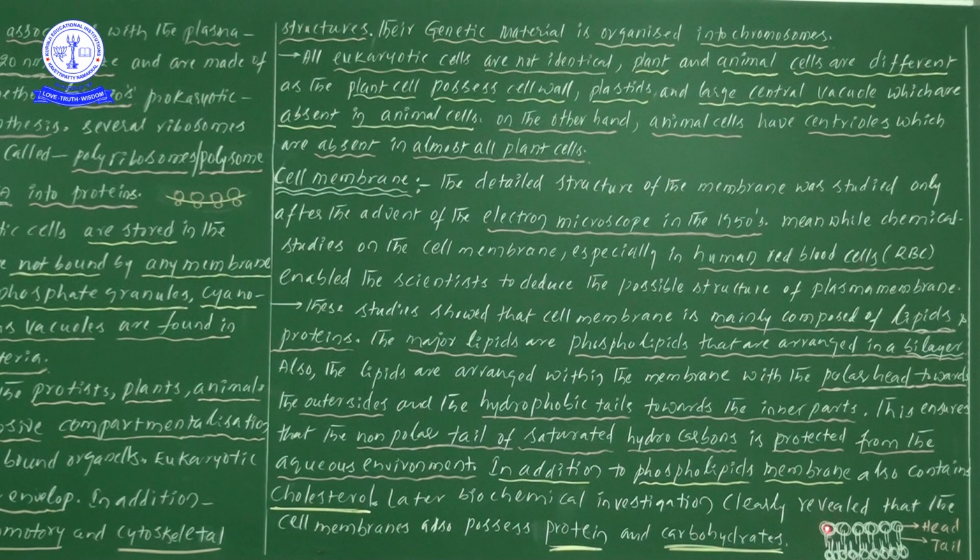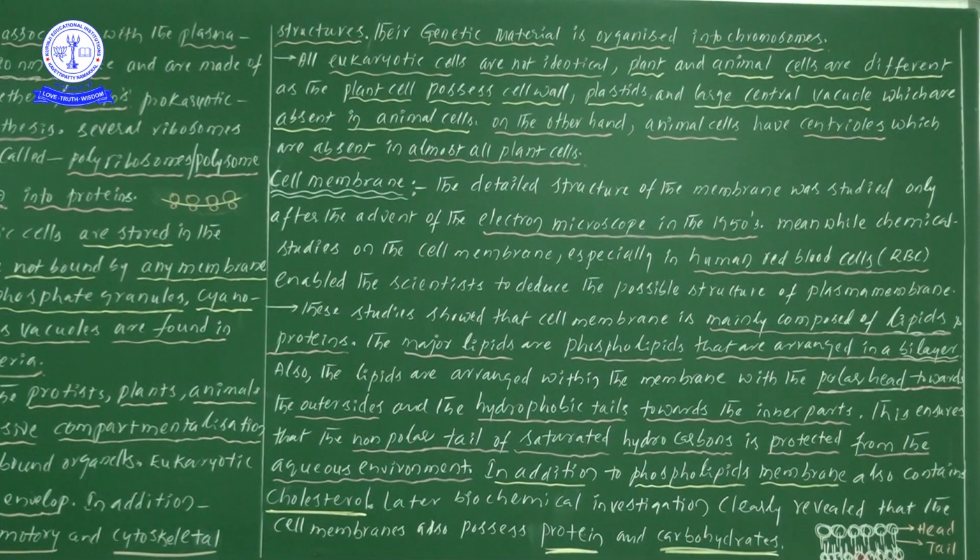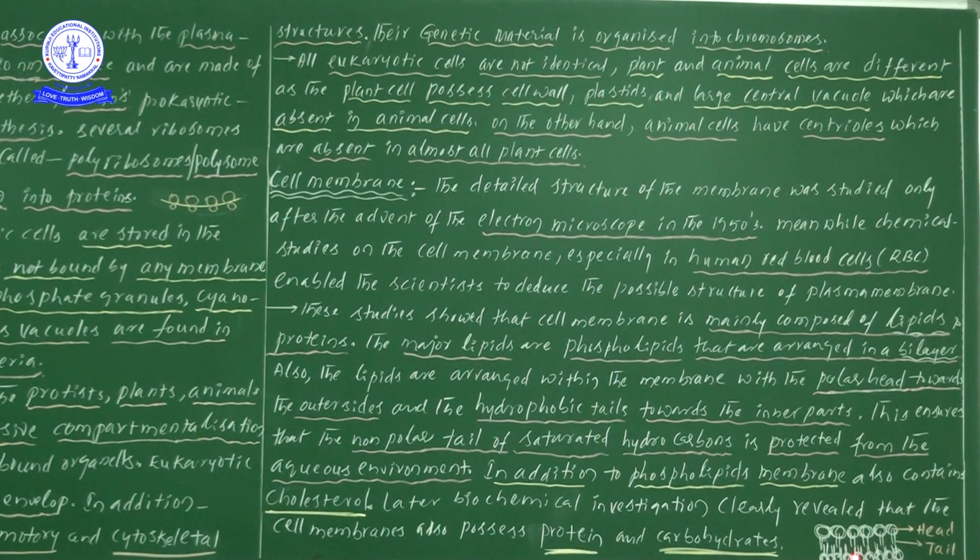So here the head is there and the tail is there, and below also you see the spherical structures, which are the heads. The head is situated outside and the tail is towards the inside. Now the major lipids, phospholipids, are arranged in two rows, so we write it as bilayer. Bi means two layers.